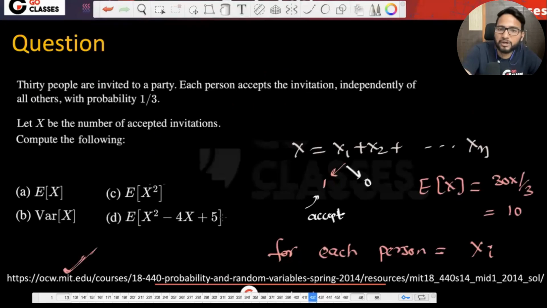Okay, I have actually removed that slide because I thought that that will automatically be covered. So here the expectation of x is coming out to be 10, and then expectation of x square. Okay, let's just find out the expectation of x square. How to find the expectation of x square?